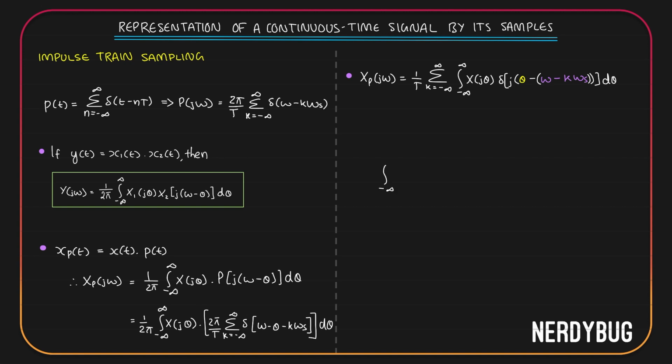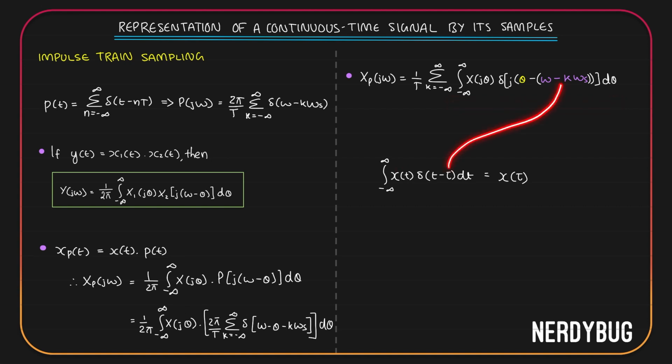Assume you're integrating from minus infinity to infinity the product of x of t and delta of t minus tau. When you multiply a continuous time signal x of t with an impulse function that exists only at tau, you will get the value of x of t at t equal to tau, that is x of tau. Even when you're integrating from minus infinity to infinity, you will get the same thing because delta of t minus tau is 0 at every other value of t. This is basically the sampling property of the impulse function. So the product is going to be the value of x of t at t equal to tau, or x of tau. This is exactly what is happening over here.